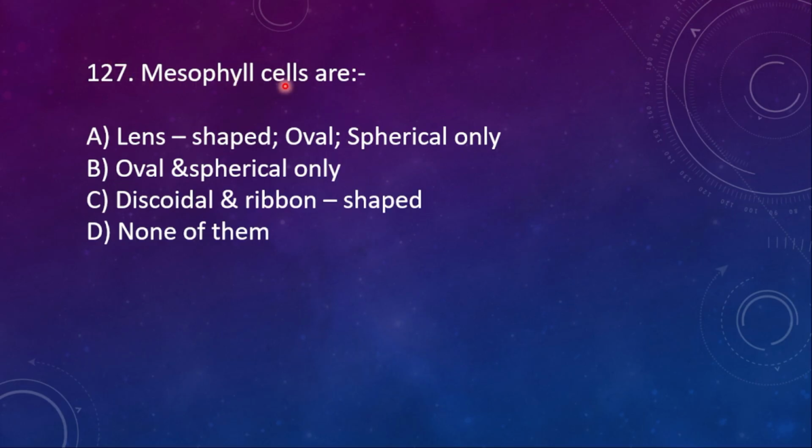127. Mesophyll cells are: A, lens shaped, oval, spherical only; B, oval and spherical only; C, discoidal and ribbon shaped; D, none of them. Here the right option is B, oval and spherical shape.